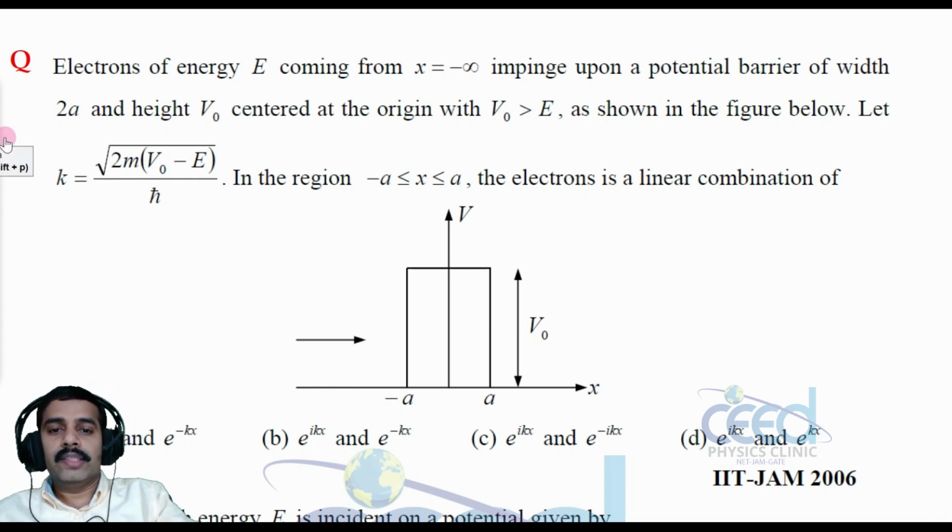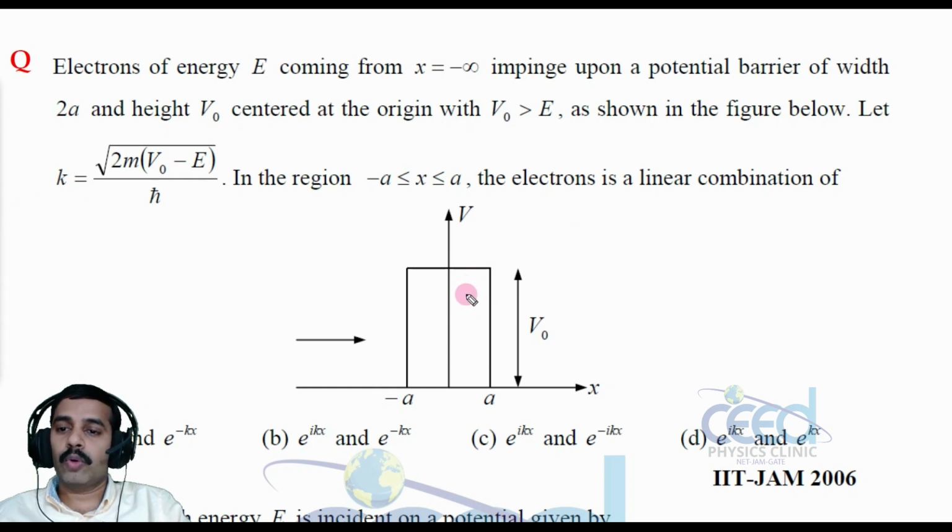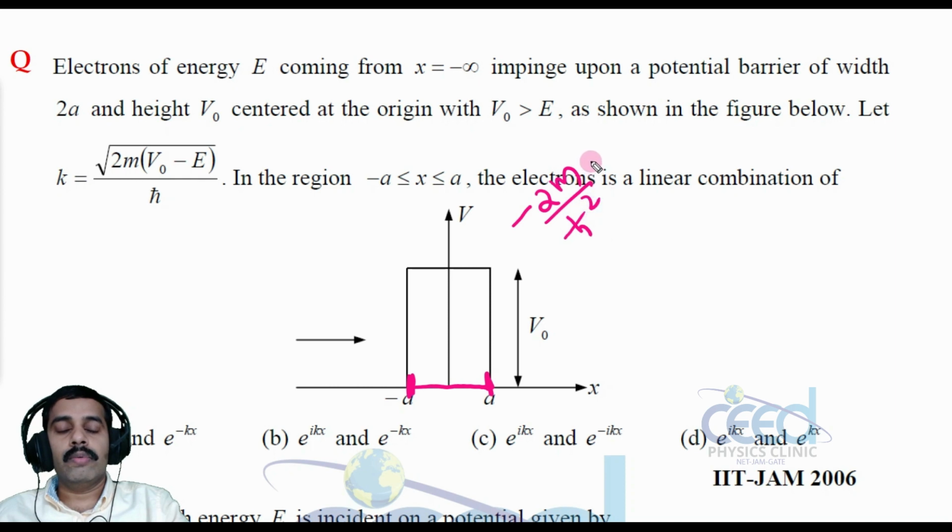So here in this region, the potential is V0, right? Here the potential height is V0. So in this region, we need to find the wave function. So we can use the Schrodinger wave equation, minus h cross square by 2m, dou square psi by dou x square, right?